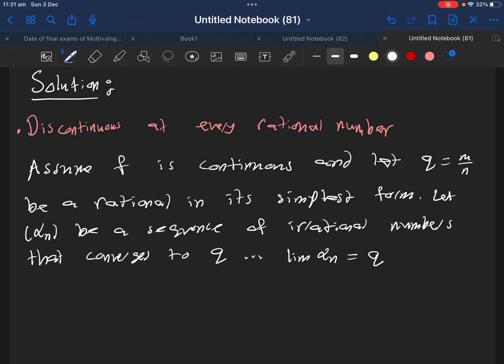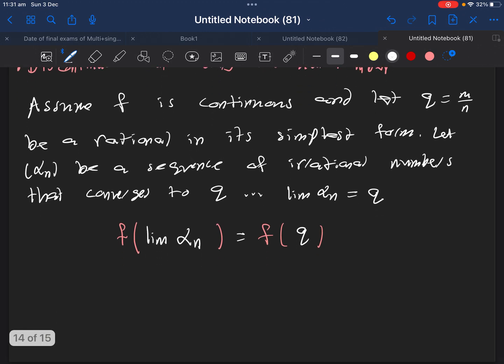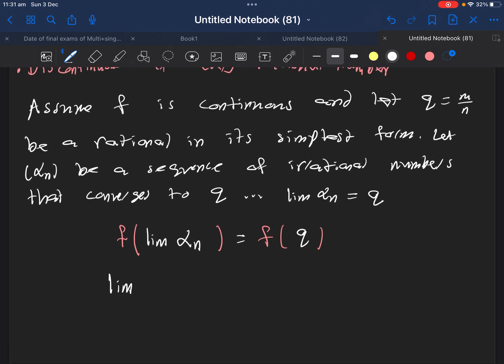Now, let's see what happens if we apply f to both sides. Because the function is continuous, we can directly exchange the limit and f, so we get the limit of f of alpha n equals f of q. Remember q is rational, so f of q is just 1 over n.